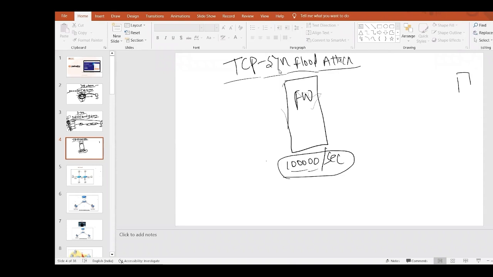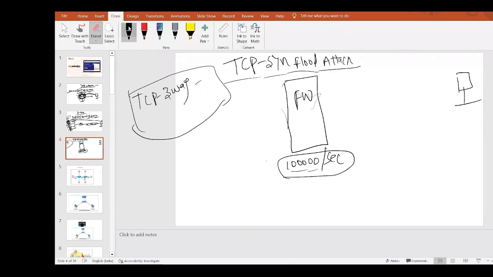There is a hacker. This is a hacker PC. TCP three-way handshake. What does it mean, guys? Let me explain again. First consider PC1 and PC2. Whenever a TCP packet is initiated from PC1 to PC2, from anyone to anyone, suppose this is the initiator, and this one, PC2, is the responder.